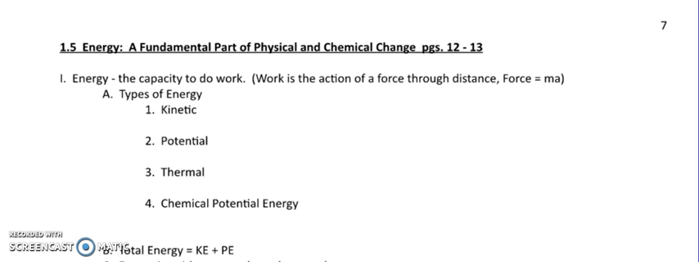Energy is known as the capacity to do work. Work is the action of a force through distance. You might remember the formula F equals ma. However, there are different types of energy. A lot of physics dealt with the energy of motion, where you can talk about 1/2 mv squared, if you remember that. We do, in a sense, talk about kinetic energy, but usually on a molecular level.